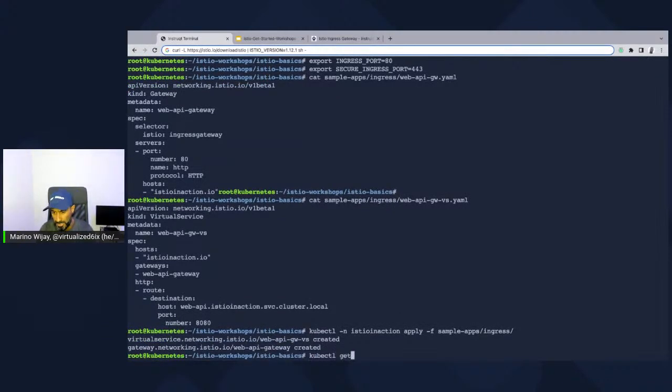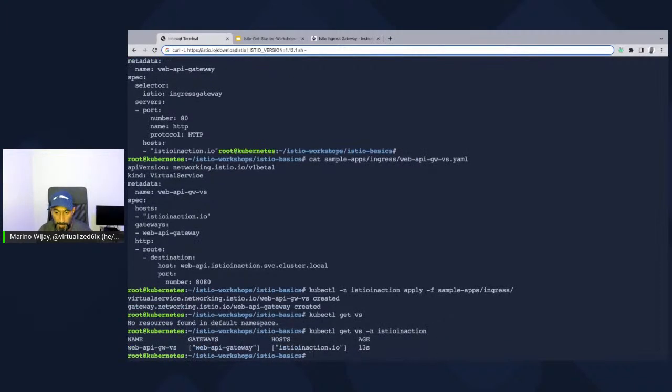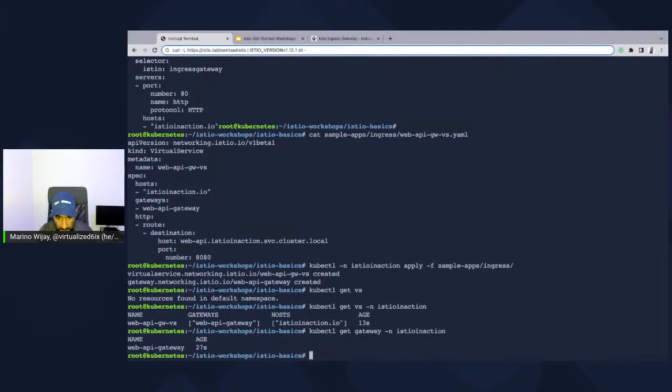If I do a kubectl get virtualservice, I also have to specify the namespace, -n istioinaction. And we see that my virtual service is deployed, which is using the Web API Gateway, which is listening in on that host. If I do a kubectl get gateway -n istioinaction, I will see the Web API Gateway deployed.